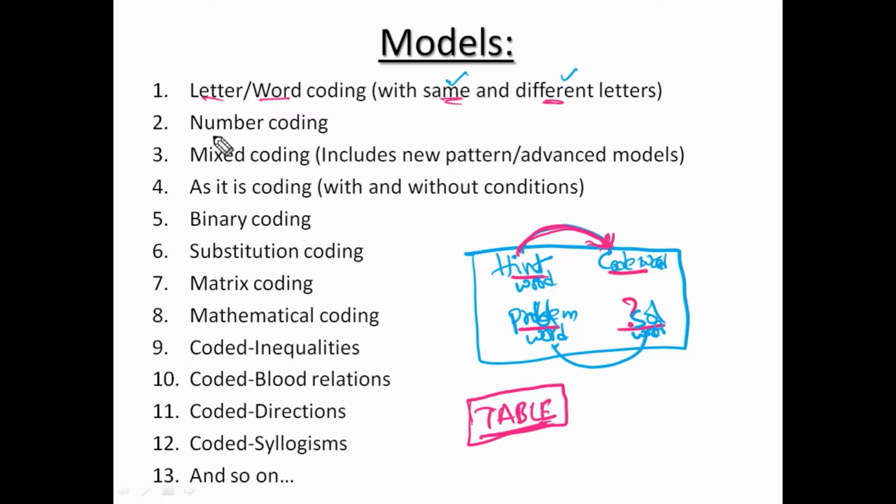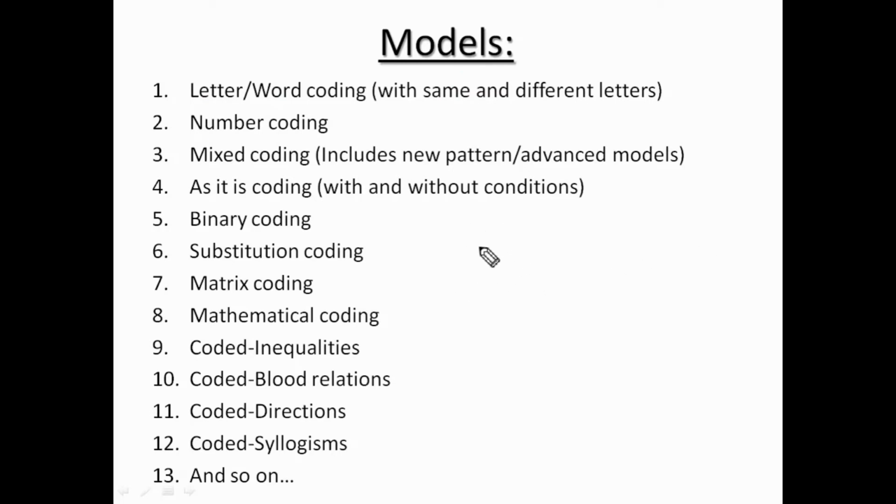Okay. Next model is number coding. The number coding question pattern will be: in a certain code language, this word is written as this one, this word is written as this one. How will this word be written in the same language? See, this is a word, but this will be the number. So he will give one word, a number, another word, another number, another word, and a question mark.